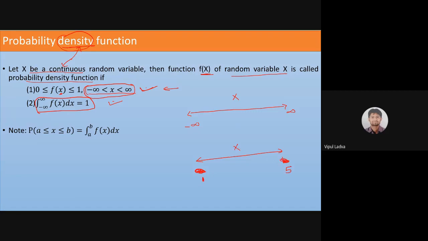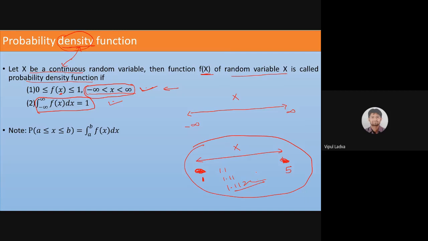If my random variable x is going to take values from 1 to 5, and my x is a continuous random variable, तो आप बता सकते हैं मुझे 1 से 5 के बीच में कितने real numbers होंगे? Infinite, is it? So x can take any value between 1 and 5. So quite possible x is 1.1, quite possible x is 1.11, quite possible x is 1.1178 5, like that. So I cannot list out each and every value.